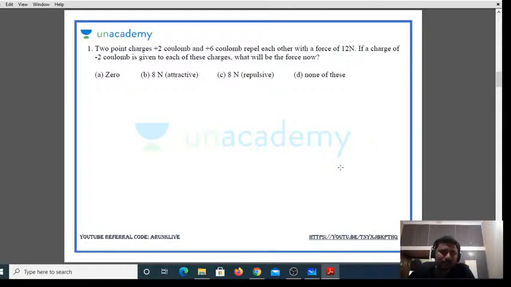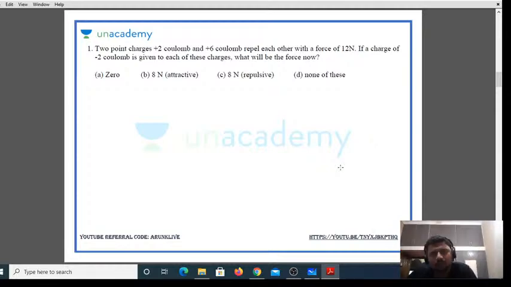Two point charges, plus 2 coulombs and plus 6 coulombs, repel each other with a force of 12 newtons, right?